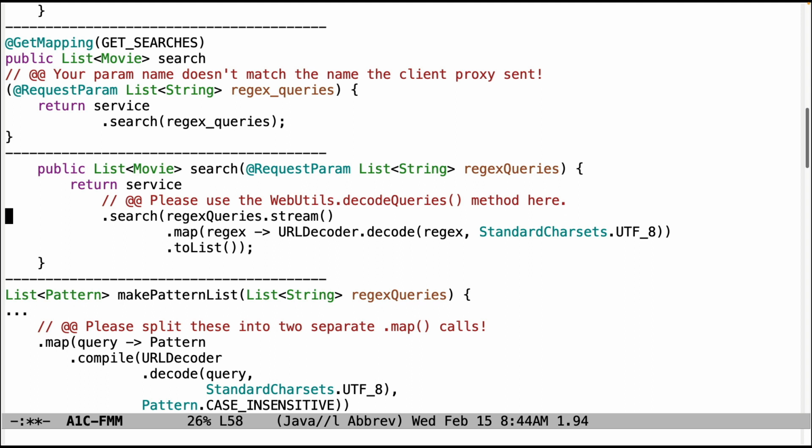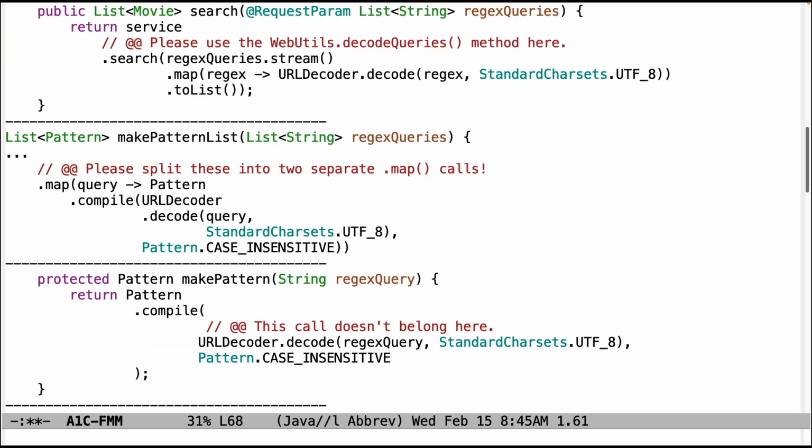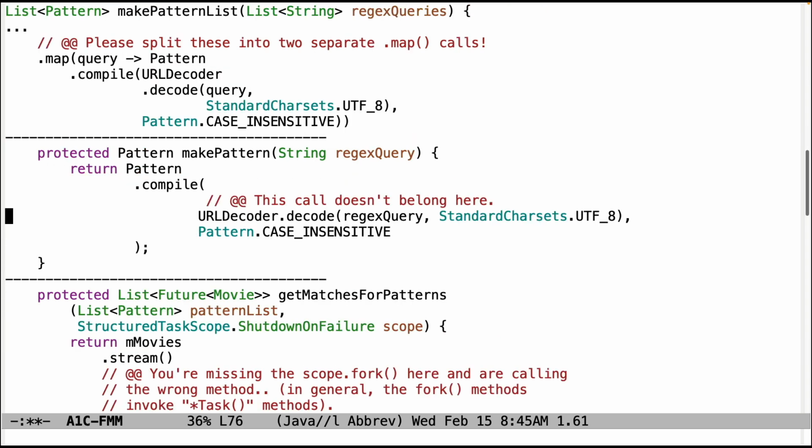Don't write this stuff out with a stream and a map and two lists. Use web utils decode queries. It makes everything simple. That's why it's there, to refactor and consolidate that code. Down here, make pattern lists. Please split these into two separate map calls. That was a holdover from assignment 1B's frequently made mistakes.